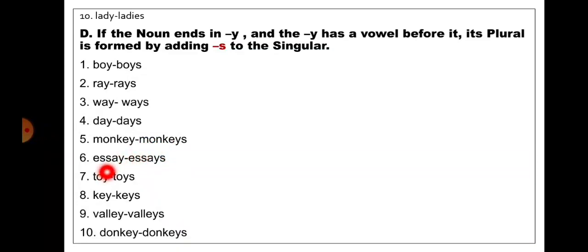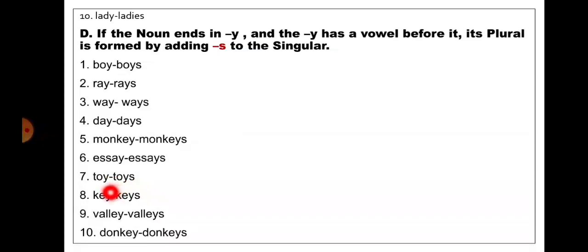Essay, the word is ending with y and before that it has a vowel a. So by adding s to the singular, it will become plural, essays. Toy. The word is ending with y and before that it has a vowel o. So by adding s to the singular, it will become plural.